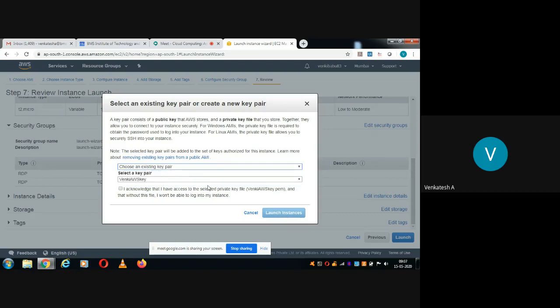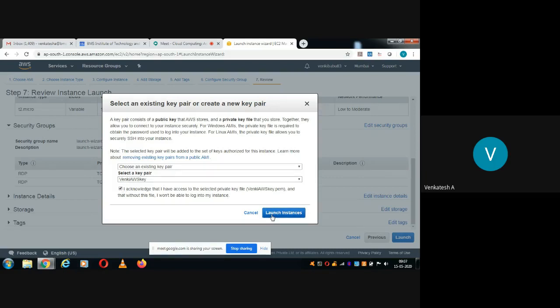The name of that existing key pair is a .pem file. I have stored it in my local machine, which I'll show you. The name I have given is Winky AWS key. That is useful for remote login into the virtual machine. Now select I acknowledge, then launch the instances.